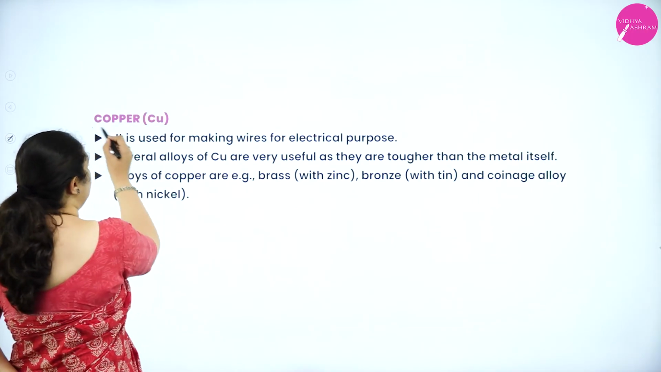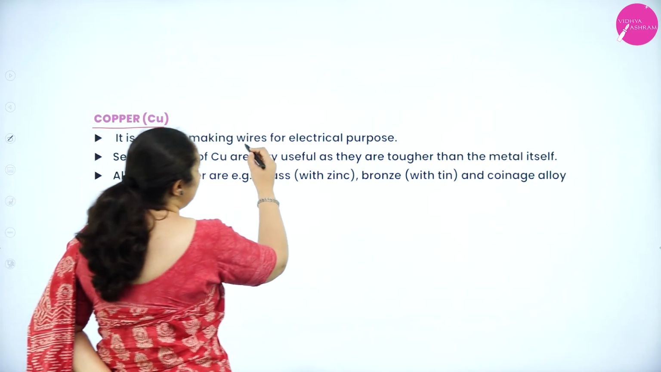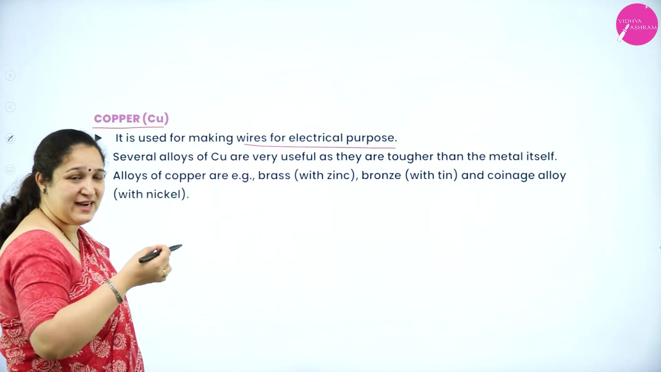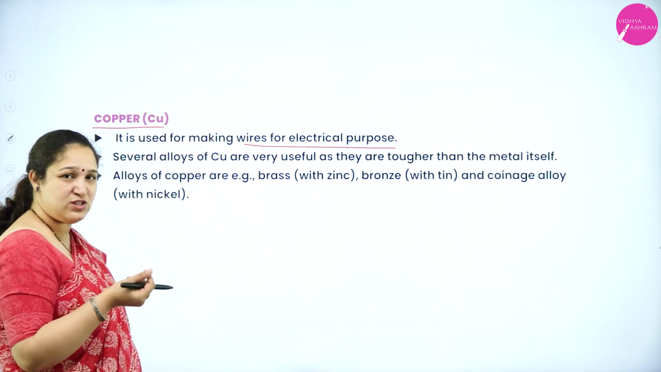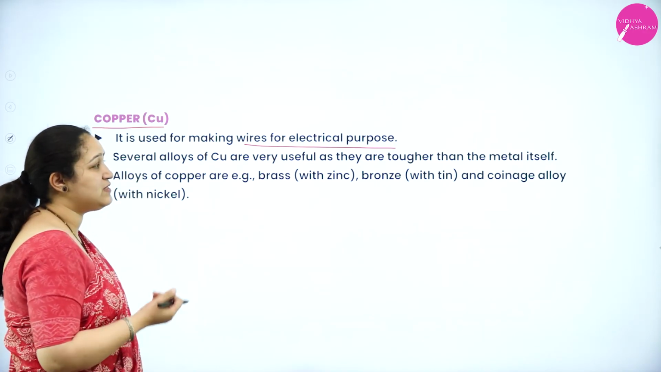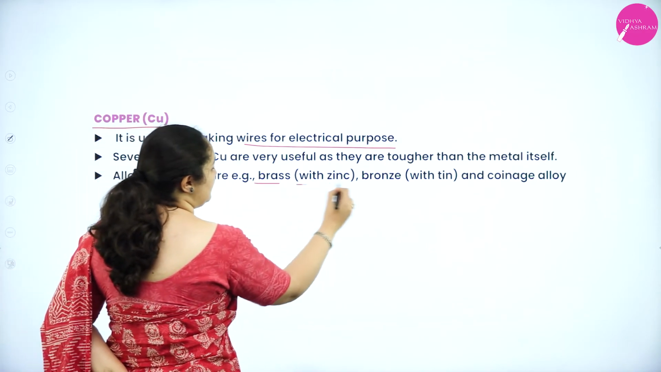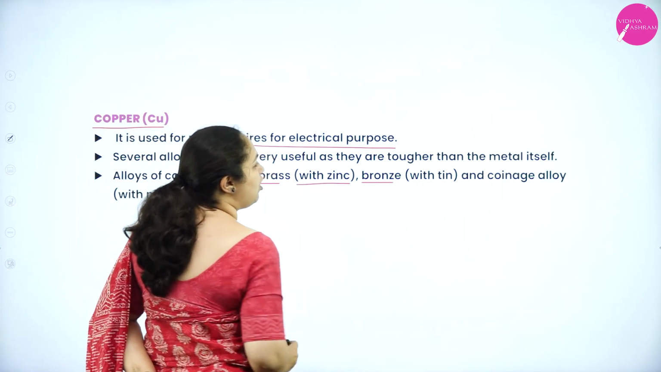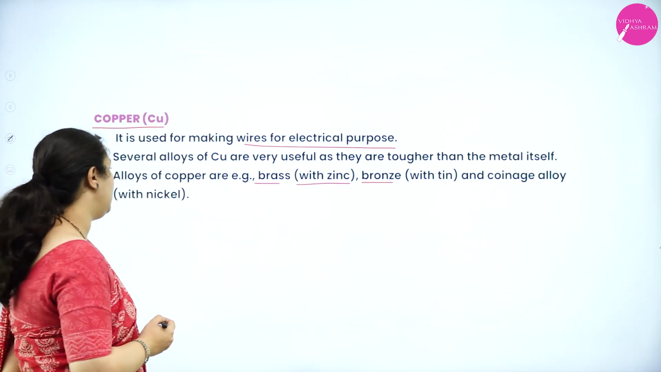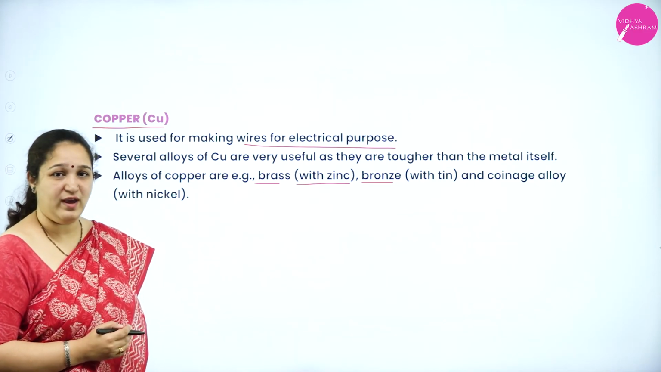And then we have alloys of aluminium, which being light are very useful. Next is copper. Copper is used in all the wires for electrical purposes, correct? We have seen that in the electrical wires, inside the insulation, we have copper wires. Then we have several alloys of copper which are very useful. For example, we have brass, that is copper with zinc, bronze is copper with tin, and there is also the coinage alloy, which is copper with nickel metal.